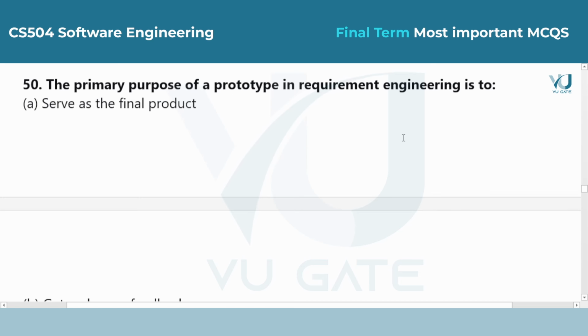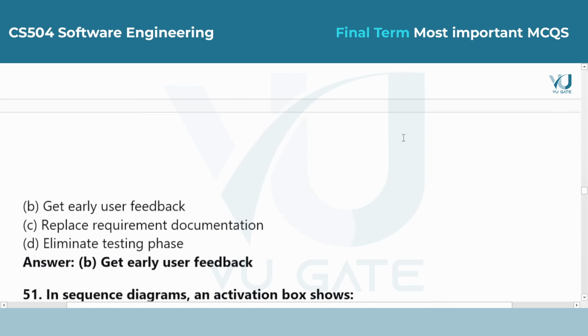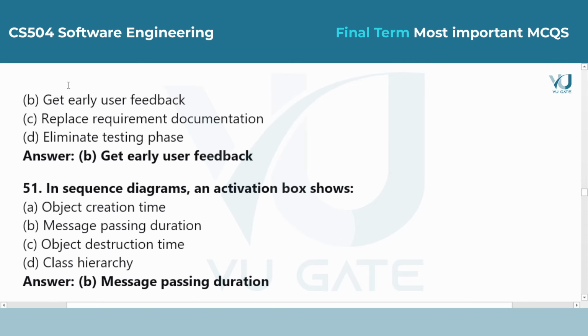Question 50. The primary purpose of a prototype in requirement engineering is to. Answer is option B, get early user feedback. A prototype is a simple version of the system used to show the user how it might work. This helps catch misunderstandings before the expensive coding begins.